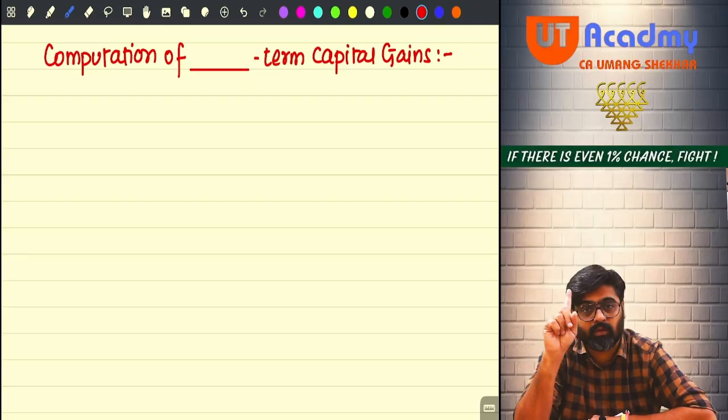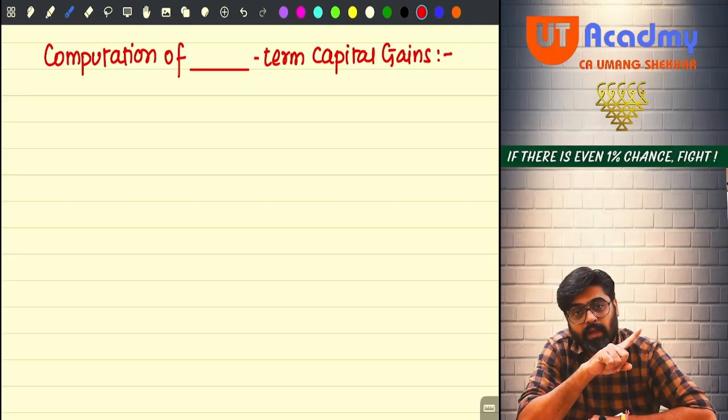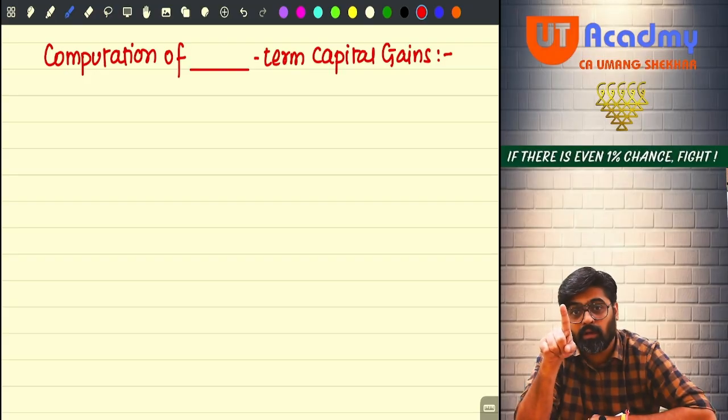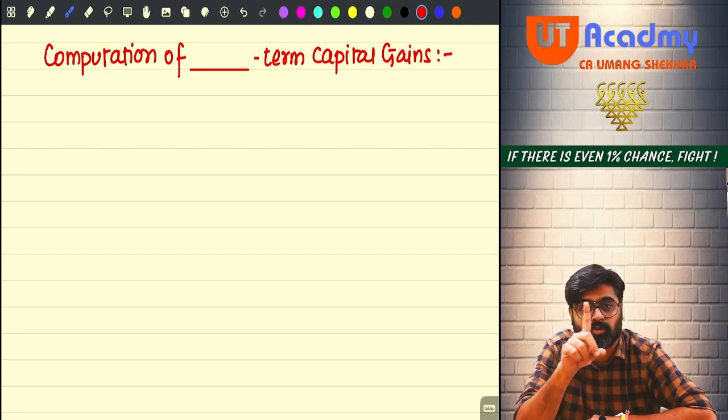In that first working note, we are supposed to do that. Only after completing the first working note are we able to write down here whether the gain calculated is long term or short term. In every single question you are supposed to do that working note. Without that, please don't start your solution.